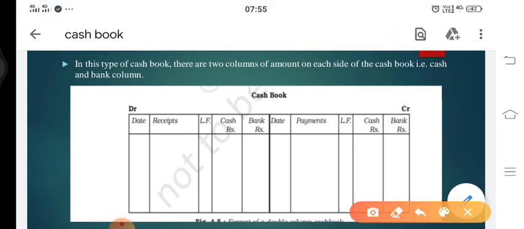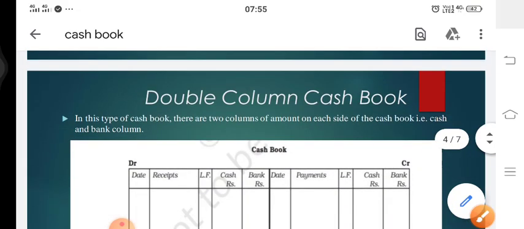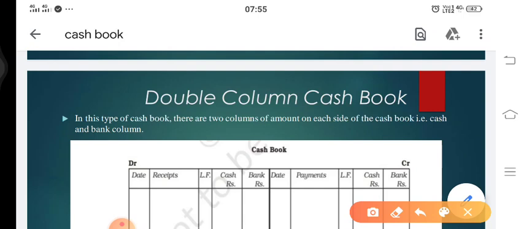Now moving towards the double column cash book. The name again itself is suggesting that it is a double column cash book. Now what does this double column mean? Students, basically whatever money we have in the business, we might have bifurcated into two: the balance of cash and the balance which is with the bank.